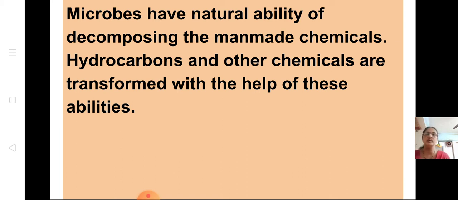So why do we use microbes for this purpose? They have the natural ability of decomposing man-made chemicals. So hydrocarbons and other chemicals are transformed with the help of these abilities. What do microbes have? They have natural abilities of decomposing man-made chemicals. When the hydrocarbons and other chemicals are transformed, it becomes environmentally safe and free from pollution.